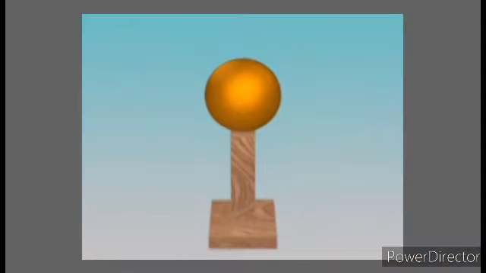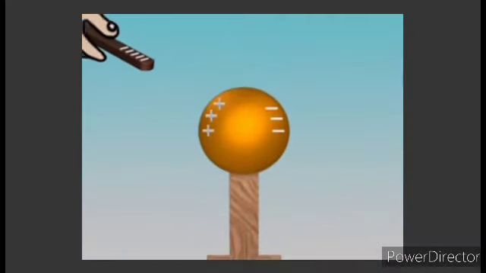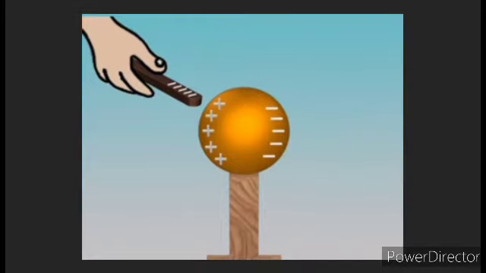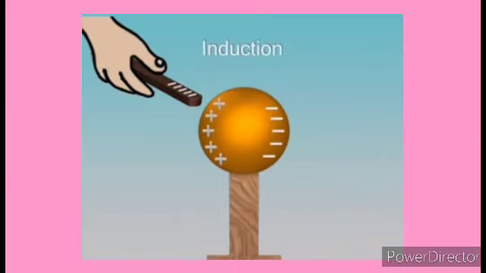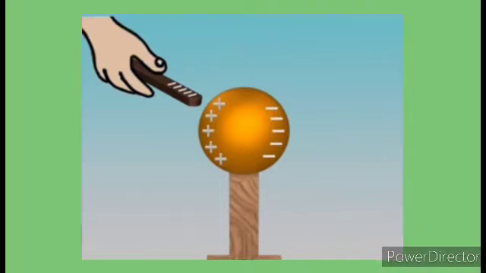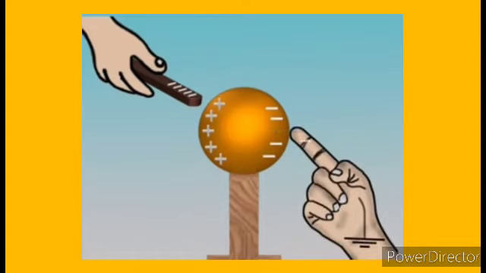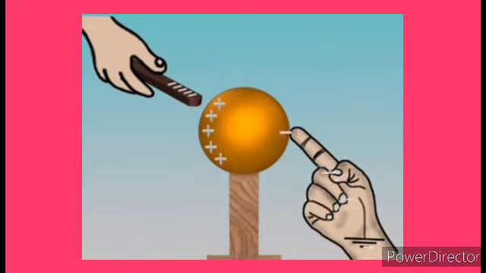An uncharged conducting sphere is on an insulating stand. Suppose a negatively charged rod is brought near the conductor. The rod repels the electrons in the conductor to the opposite side. The positive charge is induced near the region of the charged rod. This is called electrostatic induction.